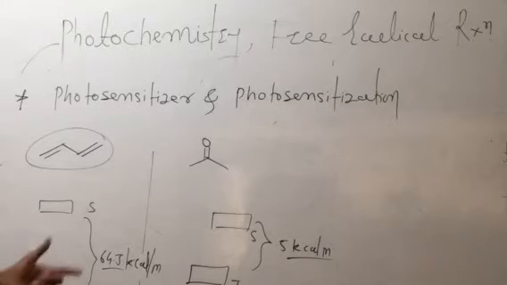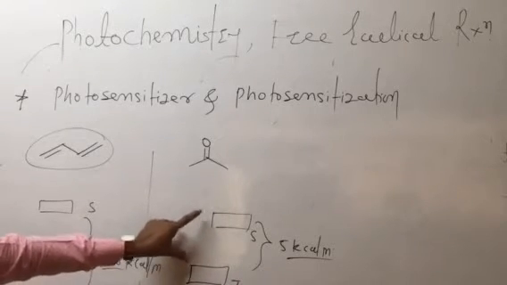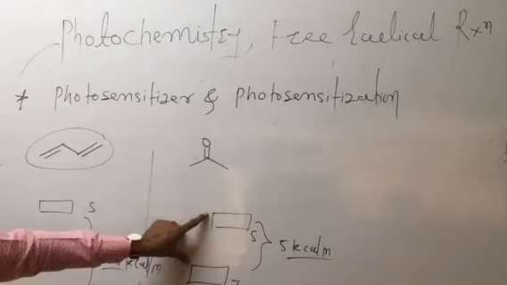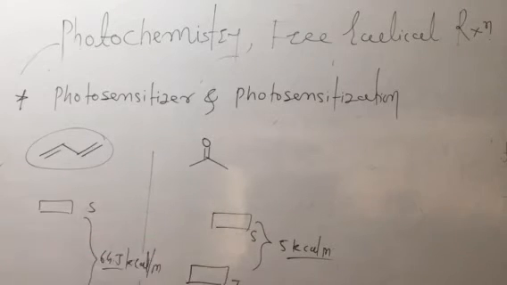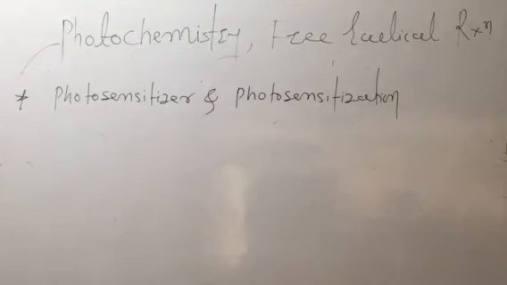What happened due to this? The gap between the singlet and triplet is less in the carbonyl compound than in 1,3-butadiene. So the concept depends on the sensitizer and sensitization. Actually, what is photosensitization?